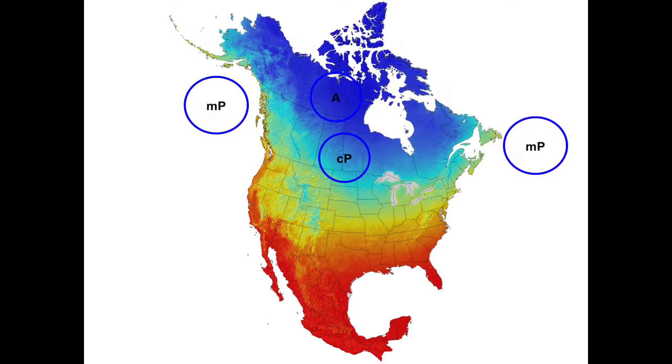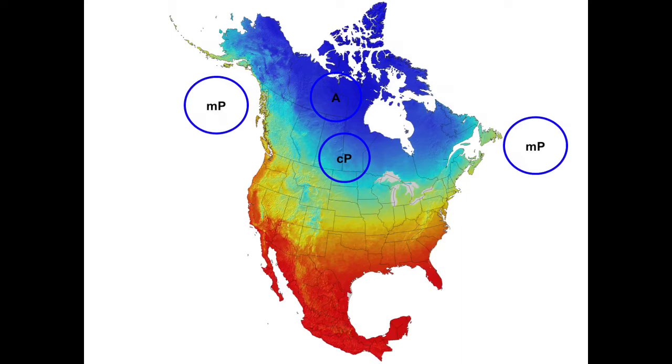So there you can see on the map we've got our maritime polar is off to the sides in the northern region. Notice that side region would be ocean, so it's formed over the ocean with cold air. We've got continental polar, would be a northern air mass formed over land, and then that Arctic is way up north.